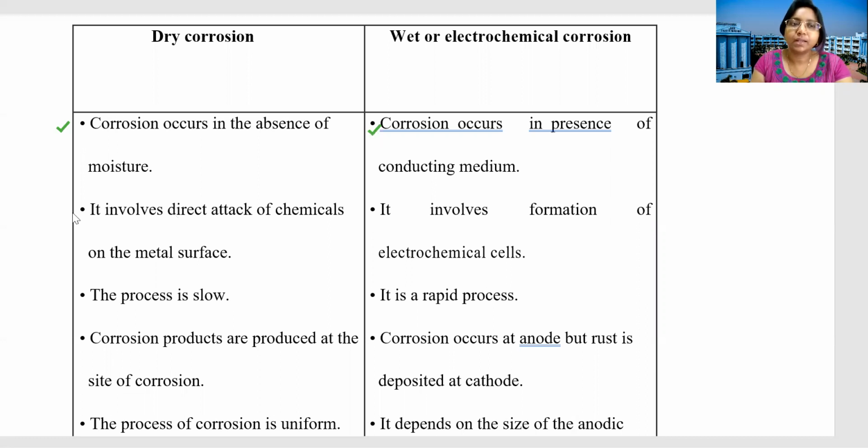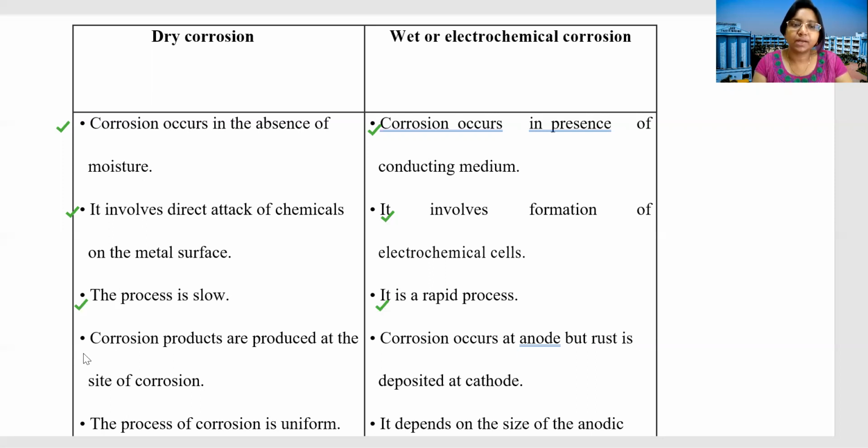Second, dry corrosion involves direct attack of chemicals like chloride, oxygen, etc. But wet corrosion involves formation of electrochemical cells. Dry corrosion process is slow, but wet corrosion process is very rapid.